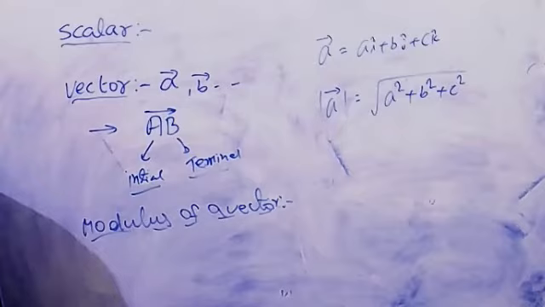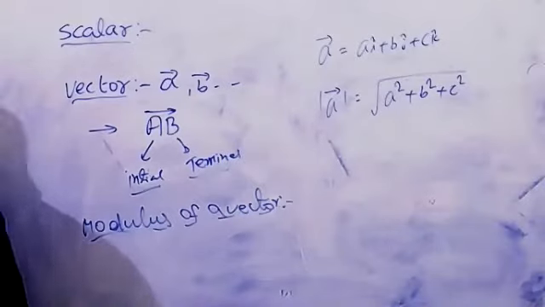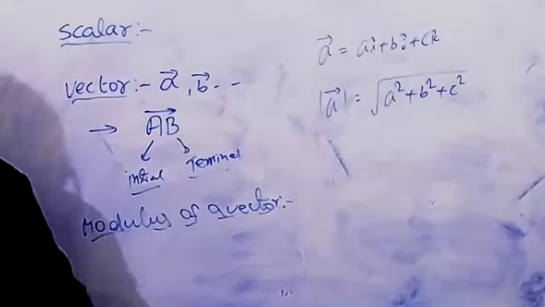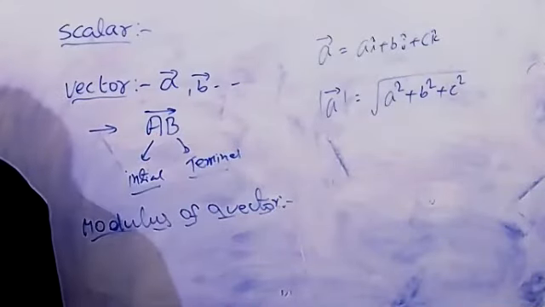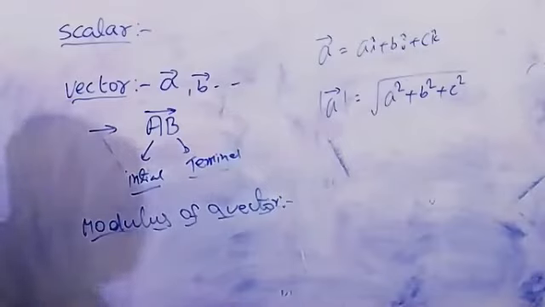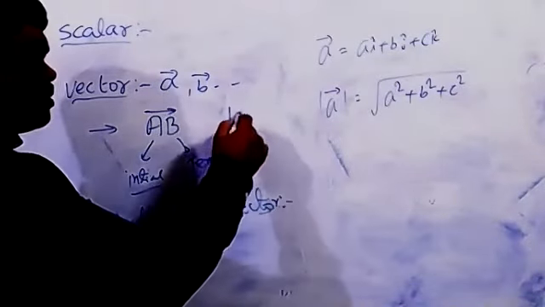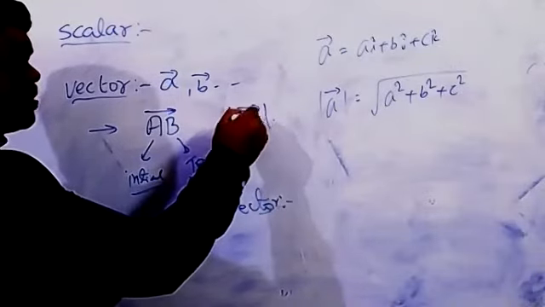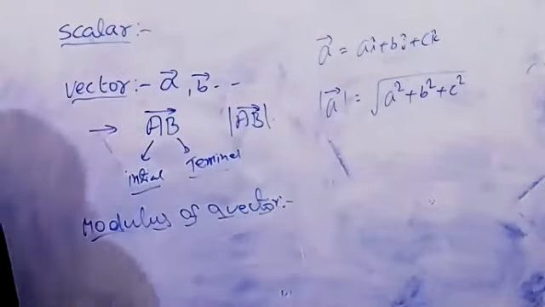AB bar is equal to the length of AB, and is denoted by the modulus symbol. It is denoted by modulus of AB.